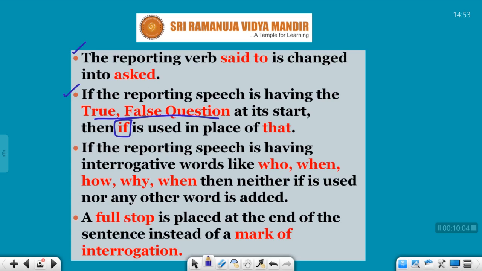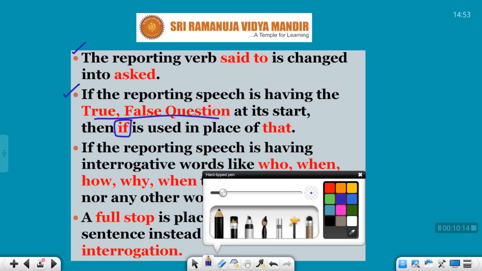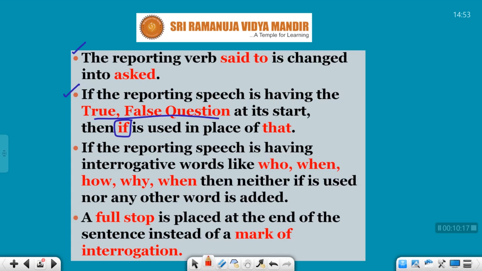The next rule. If the reporting speech is having interrogative words like who, when, how, why, where. I'm sorry, students. Who, where, how, why, when. Supposing the reporting speech is having WH interrogatives, or you can say type 2 interrogatives.